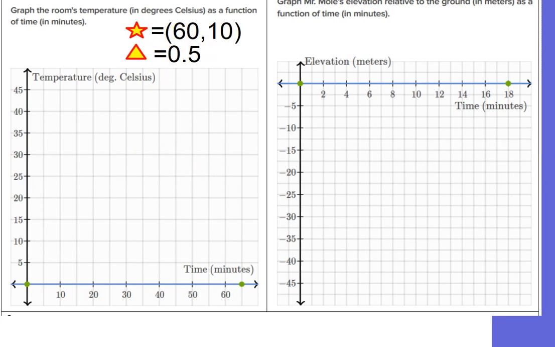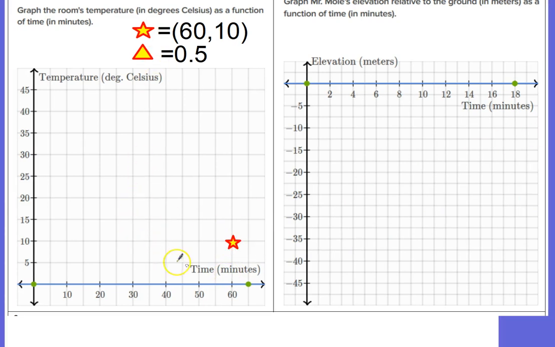After 60 minutes, it was 10 degrees Celsius, so I'm going to put 60 minutes, 10 degrees, which is right there. And then I want it to be going down 0.5. Well, let's go sideways 10. You remember I was telling you that sideways 10 is a good idea because it's really easy to multiply something by 10. That would mean I would have to go up and down by 5. Because 0.5 times 10, when I multiply times 10, I move the decimal point 1 time, so I need to go up and down 5.